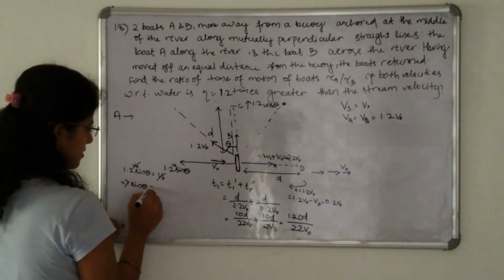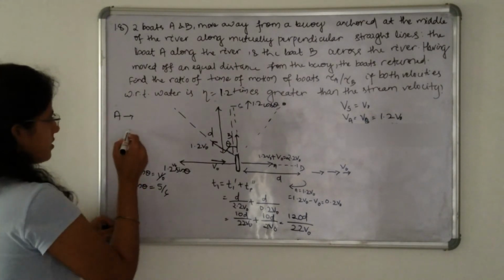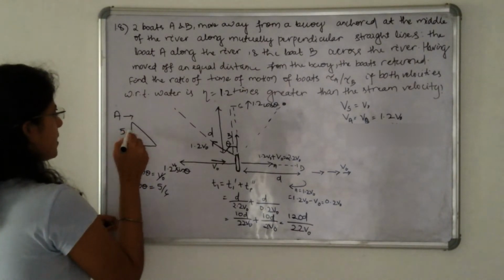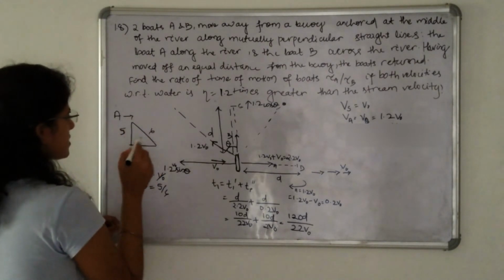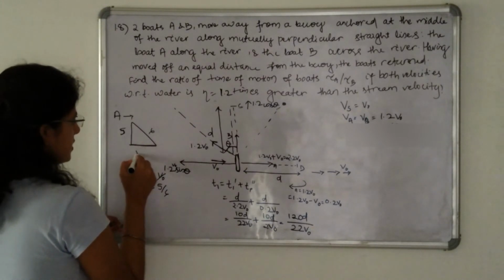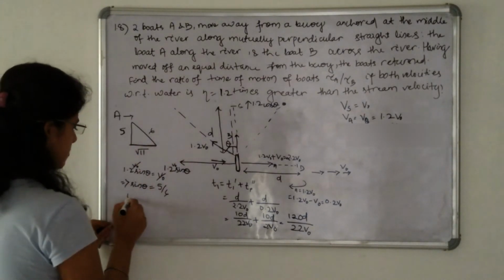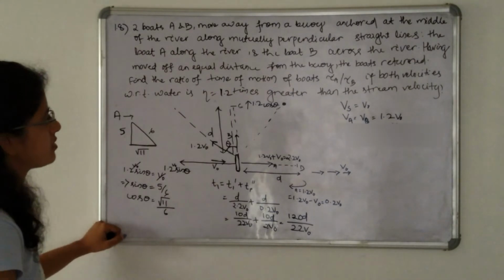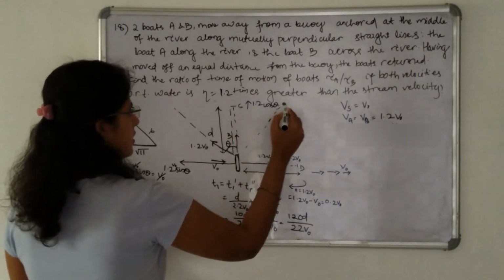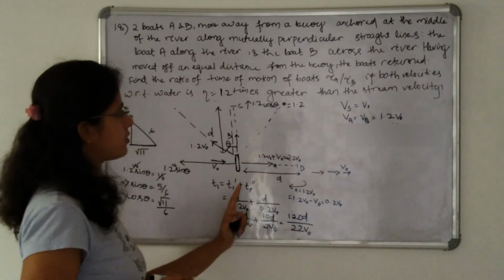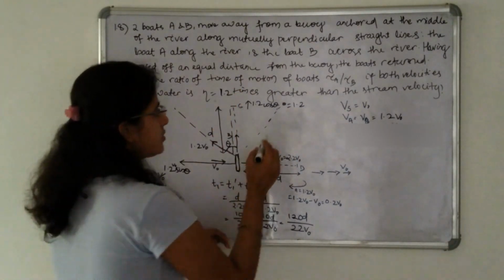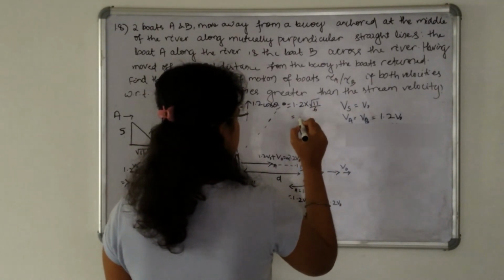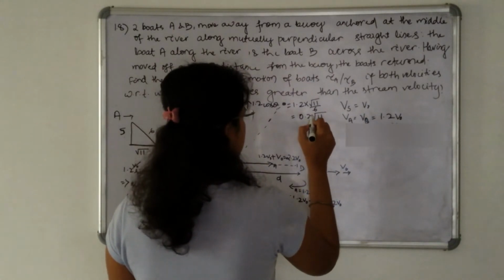Sin theta is 5 divided by 6. So this is the right angle triangle. Sin theta equal to 5 by 6 means perpendicular by hypotenuse is 5 by 6. So this is 5, this is 6, and this is the base, root over 11. So cos theta is root 11 divided by 6. Here the velocity with which the boat is moving along this direction is 1.2 v naught cos theta, where cos theta is root 11 by 6. So it is 0.2 into root 11 v naught.